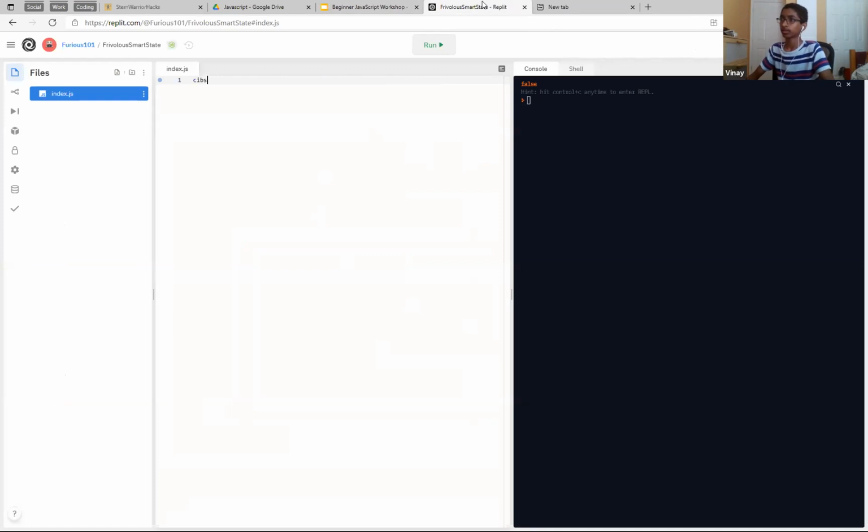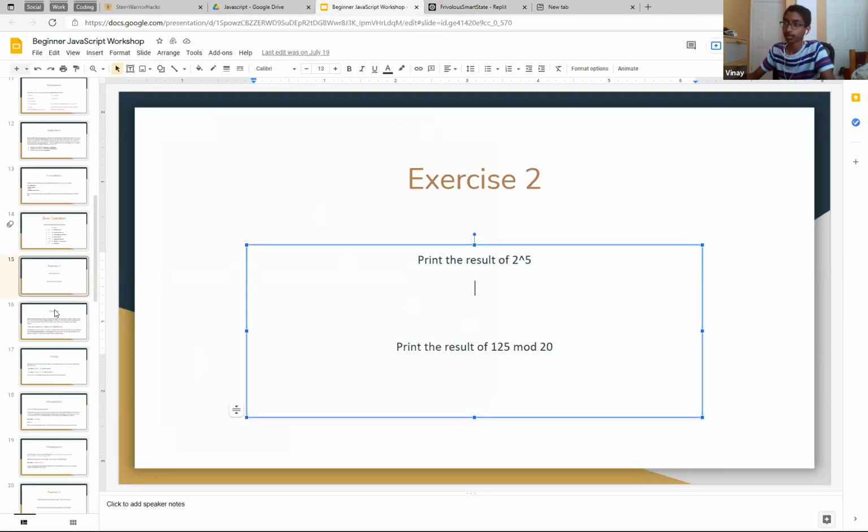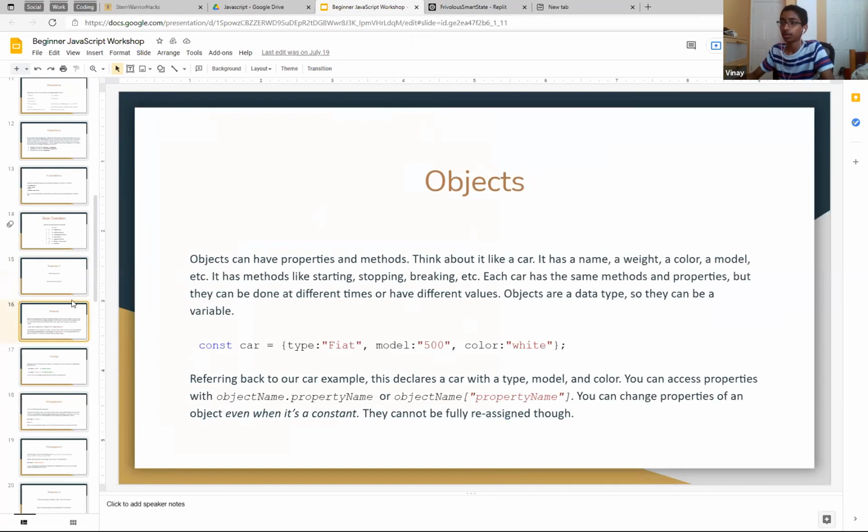So console 20, right? And it's pretty simple. This will output 5. Remainder. Yep, there you go. You got it. Nice. Then let's go into objects.